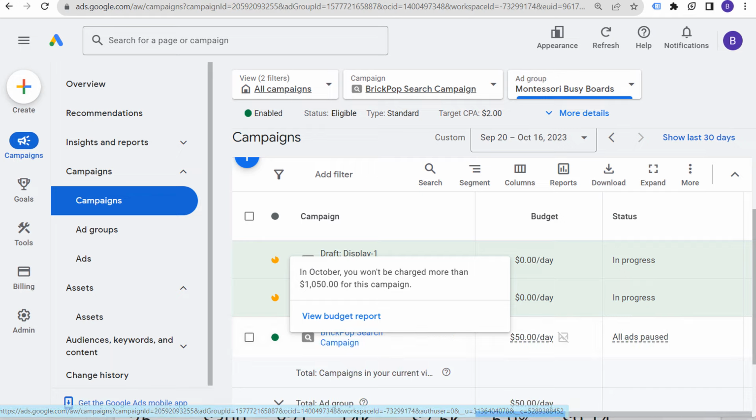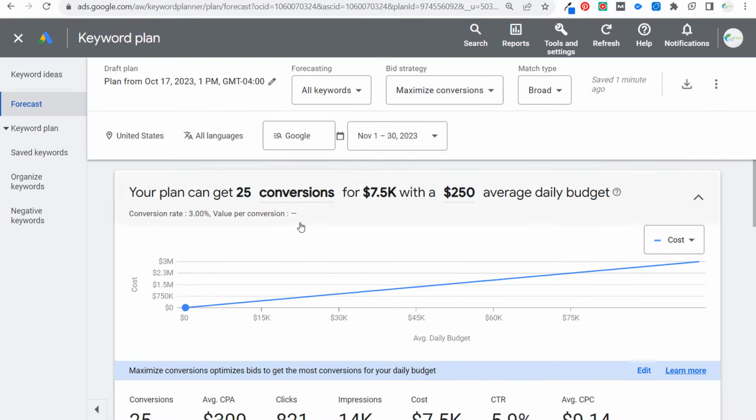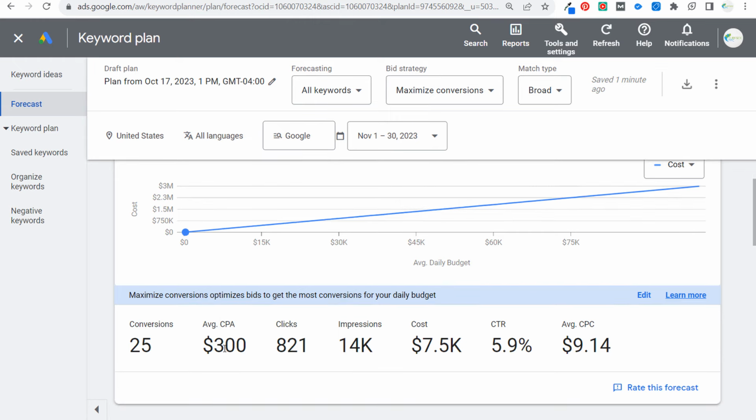So as we come over here to our forecast data, you may find, okay, the best daily budget is going to be something a little bit less than this, so we can get our average cost per acquisition down, because our average cost per acquisition needs to be under $200. So we need to drive conversions at under $200, and it'll keep our costs down, and it will drive us the best possible results. And you'll see that your average cost per click can actually increase as you increase your average daily budget, and it can decrease as you lower your average daily budget. But basically, you should always be focused on your cost per acquisition or your overall return on ad spend.